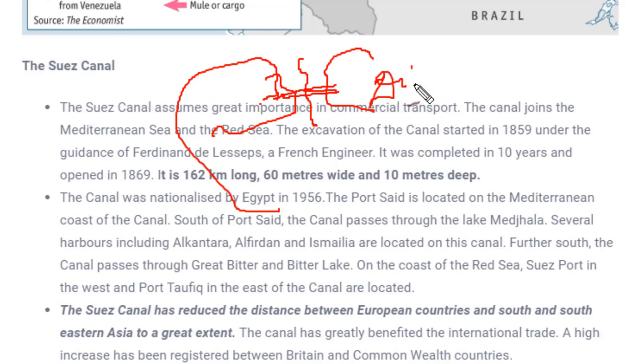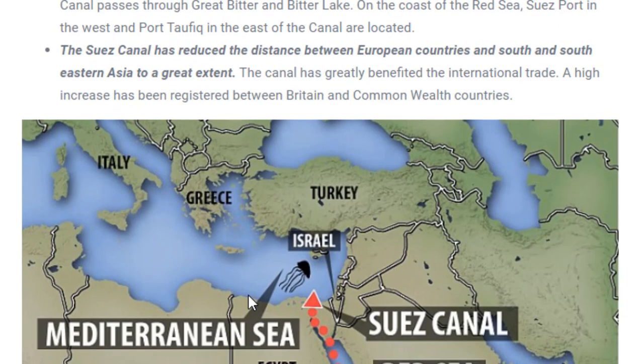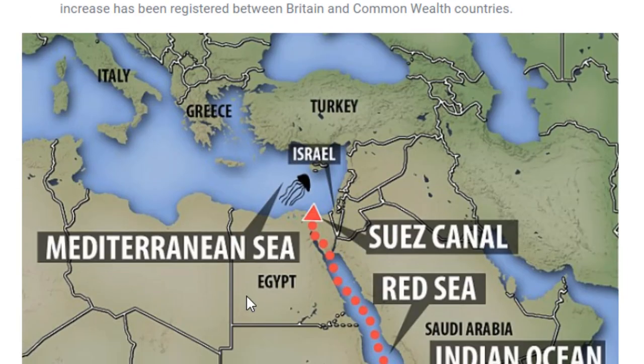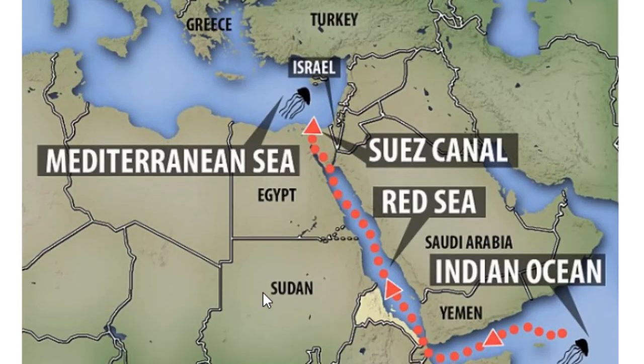So for that very purpose, the Suez Canal was made. If you see on the map where it is, you can see it is present somewhere in Africa. There is a peninsular region. Just a minute, let me take a pen. So this is a peninsular region over here, you can see. At this place the Suez Canal was built. It joins the Red Sea and the Mediterranean Sea. These are the two major seas and they are joined by the Suez Canal.